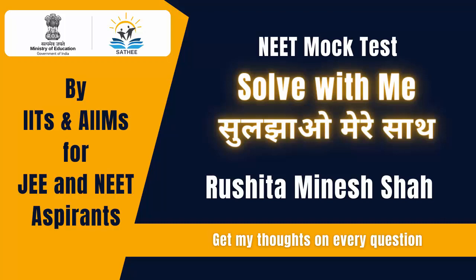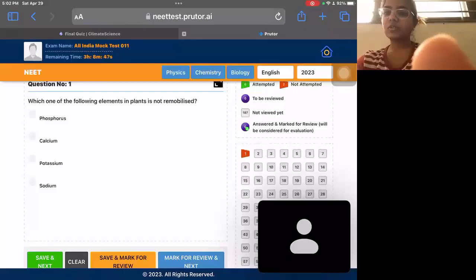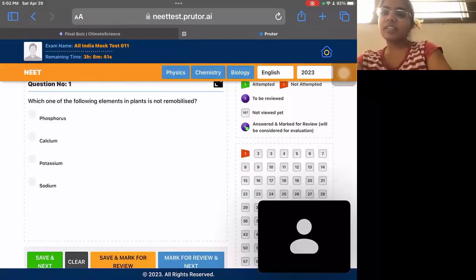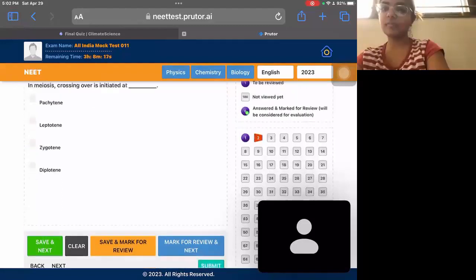Okay, तो हम bio करेंगे. So the first question is, which of the following elements in plants is not remobilized? The elements, जो structural elements है वो mobilize नहीं होंगे. This is a direct NCERT question. तो calcium इसमें remobilize नहीं होगा. बाकी सारे elements when the plant is senile, they will move to the new parts of the plant. But calcium won't. So the answer for the first one is calcium.